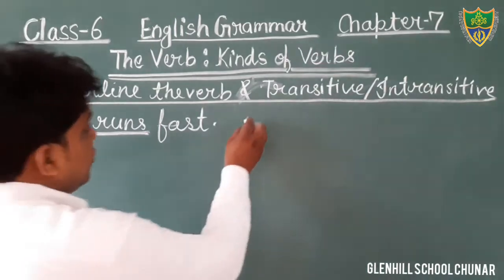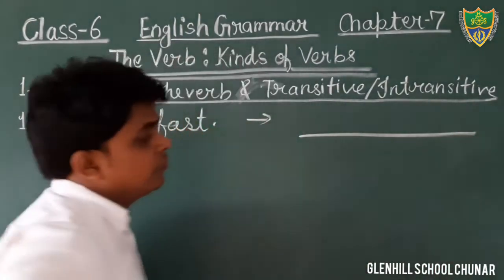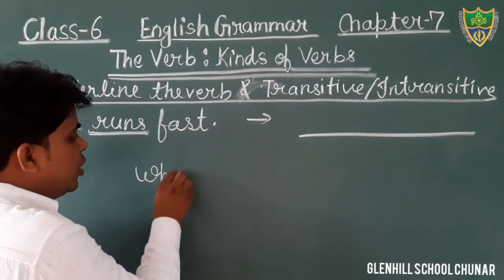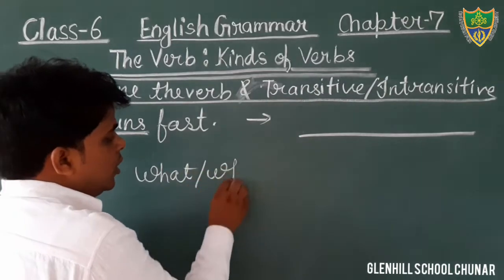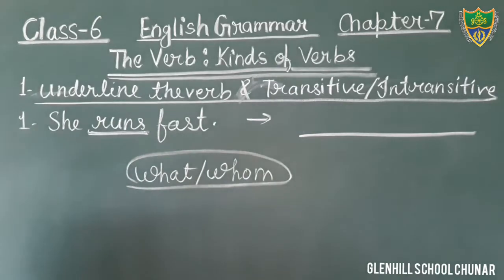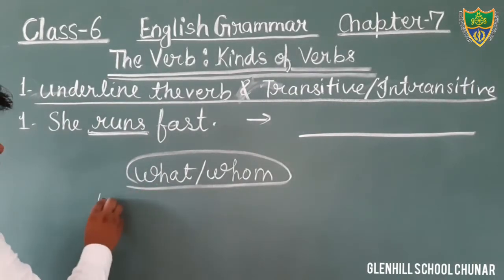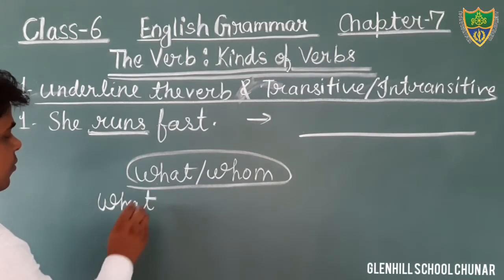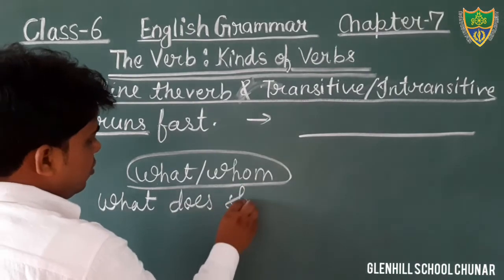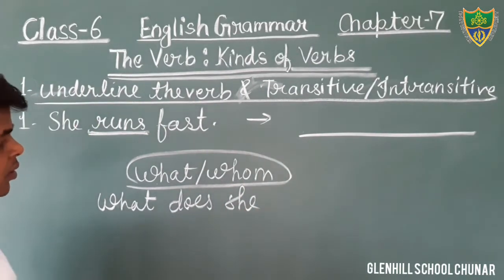You have to tell here whether the verb is transitive or intransitive. Dear students, I have told you a number of times that by using what and whom you will make the question. Now we will make the question. What does she run?